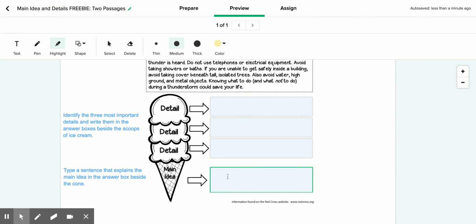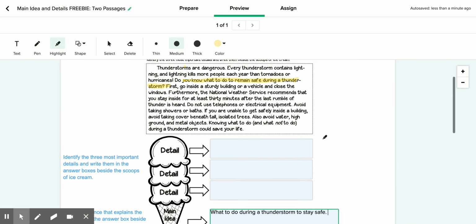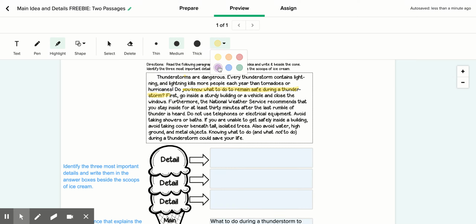So under main idea, I'm going to write what to do during a thunderstorm to stay safe. And that kind of combines the first thing I said, which is that thunderstorms are dangerous. So because they are dangerous and you want to stay safe, this passage is giving us instructions on what to do to be safe.